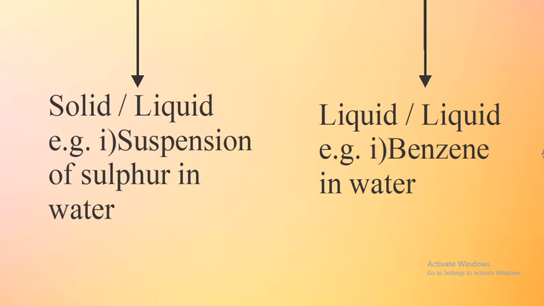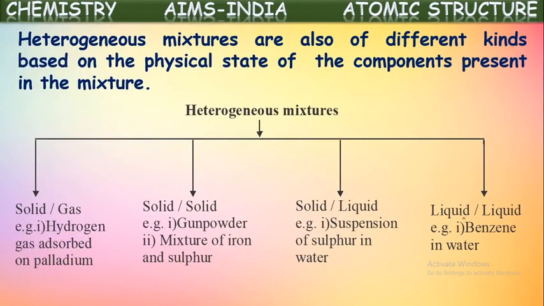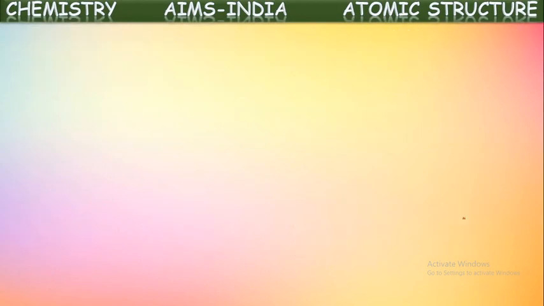One more example they have shown here, benzene in water. Benzene is one of the organic liquids which won't dissolve into water. So when you pour benzene into water and stir it, even after stirring, benzene will float on water and the water will go down. Two separate layers will be formed. So it comes under liquid heterogeneous mixture. Okay, next, let us see here also some examples for heterogeneous mixtures.